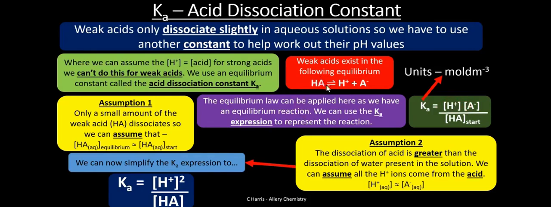Remember, for every mole of HA we get exactly 1 mole of A minus and exactly 1 mole of H plus. So we can express our Ka in terms of H plus only, in which case it becomes the concentration of H plus squared over the concentration of the acid at the beginning.